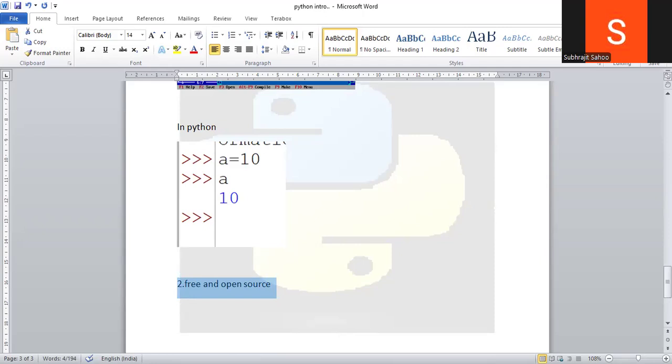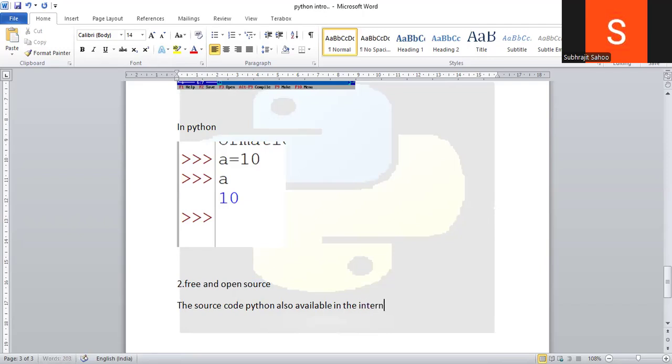But what is the meaning of open source here? Open source means the source code of Python is also available on the internet.